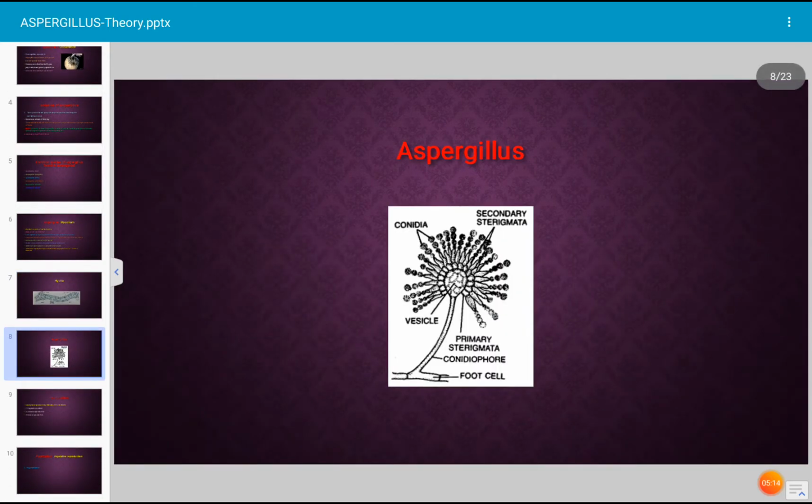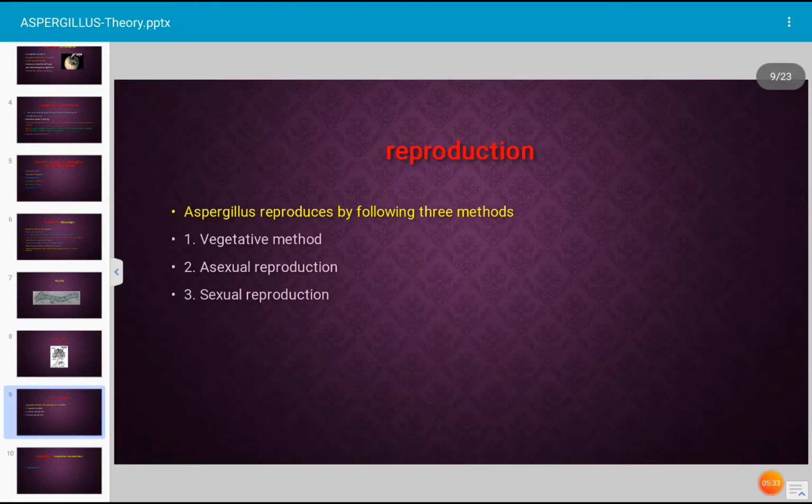This is the spore producing structure of Aspergillus. That is the conidiophore shown. At the top of the conidiophore, there is a vesicle, and the conidia are borne on the vesicle on a layer of sterigmata. Okay, next. This is reproduction in Aspergillus.